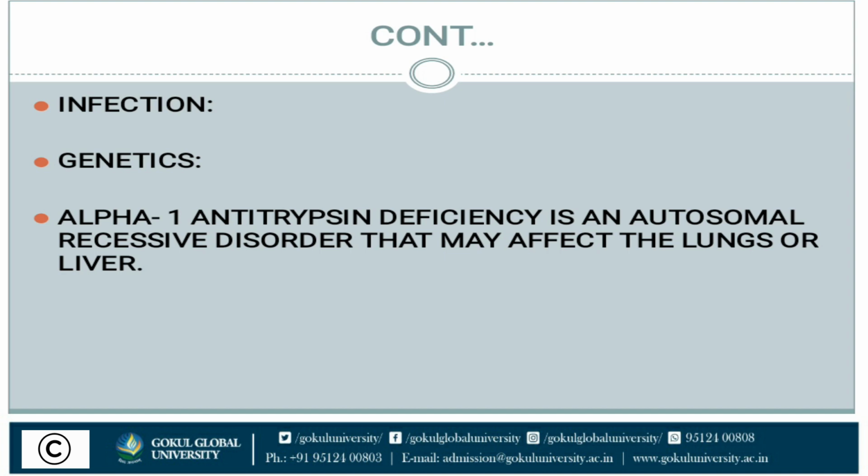Genetics: if parents have a respiratory disease, there is a chance of respiratory problems in their new generations. Alpha 1 antitrypsin deficiency is an autosomal recessive disorder that may affect the lungs or liver. What is alpha 1 antitrypsin deficiency? It is a genetic problem.